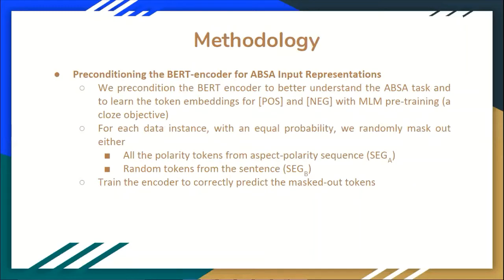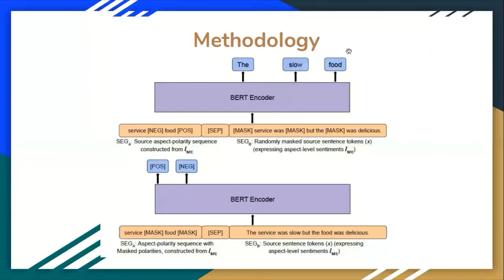Next, we precondition the BERT encoder for the aspect-based sentiment analysis input representation. We do this by doing masked language modeling training, and for each data instance, with equal probability, we randomly mask out either all the polarity tokens from the aspect polarity sequence in segment A, or random tokens from the sentence in segment B. For example, in the first part, you can see that the masking is being done at the sentence side of the sequence.